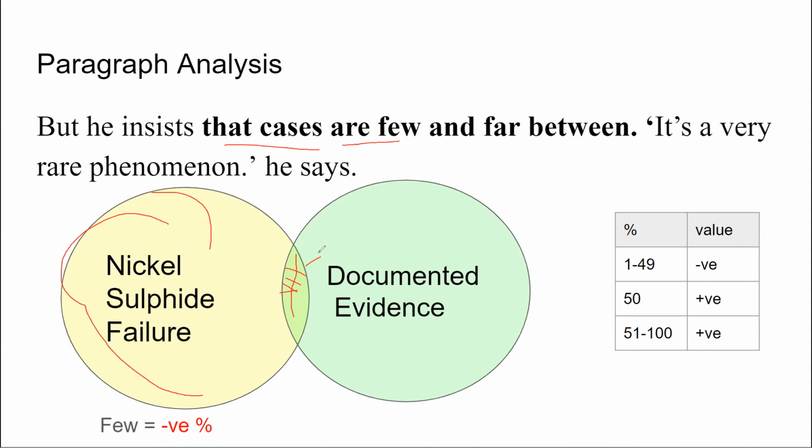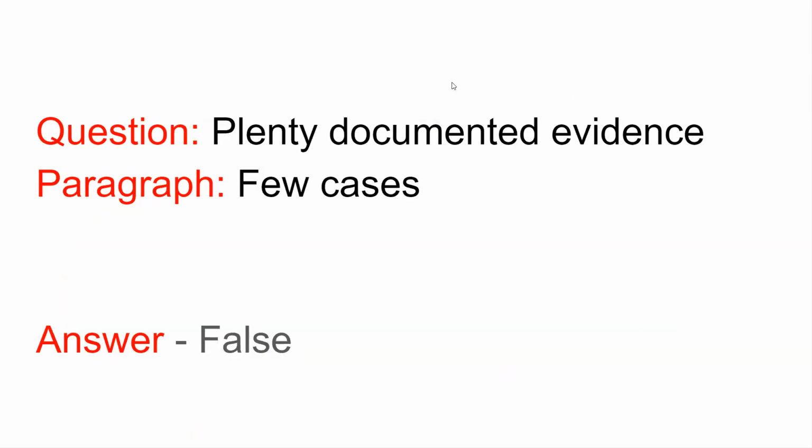That means documented evidence is negative, or let's say less than 50% if we compare them in terms of percentage. Now, seeing this, we can simply take our stand. Now, let's see.